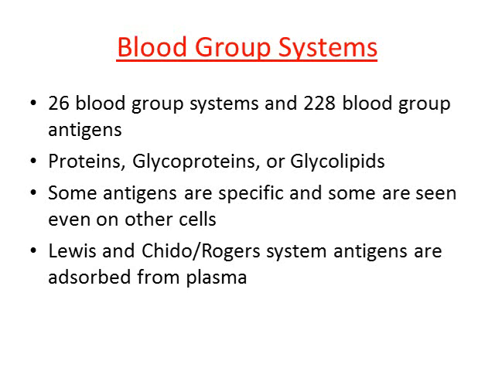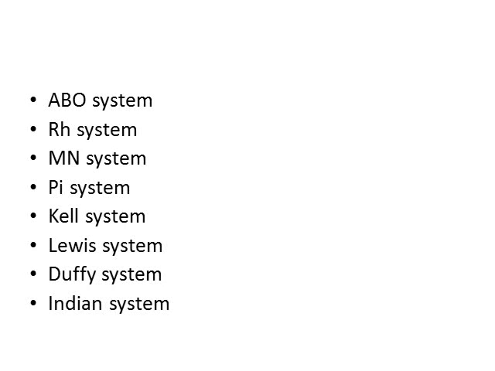And we have a system of antigens called the Lewis and Chido-Rodgers system, and they are adsorbed from the plasma. Here is a list for you students about the different systems of blood group, that is ABO, RH, MN system, P system, Kell system, Lewis system, Duffy system and Indian system.